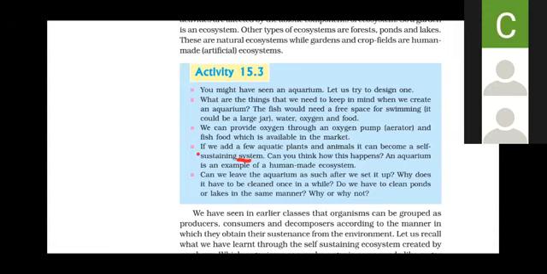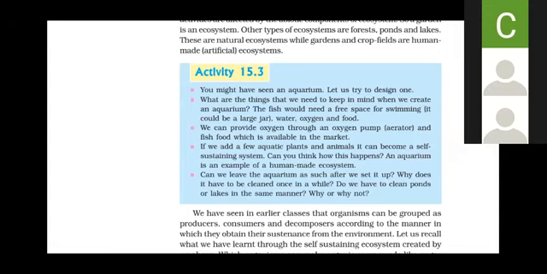If we add a few aquatic plants and animals, it can become a self-sustaining system. If you add naturally obtained aquatic plants in it, gradually the aquarium becomes a self-sustaining system. Gradually it becomes self-sustaining, so the aquarium maintains itself, with no need to put in oxygen or aquatic plants.